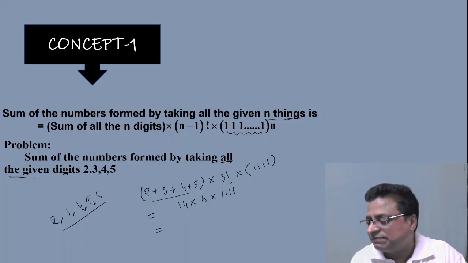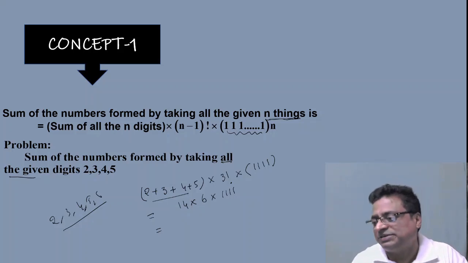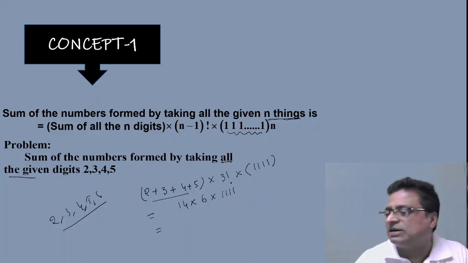Since it is a 5 digit number, first you write 2 plus 3 plus 4 plus 5 plus 6, into 5 minus 1 factorial, that is 4 factorial, into the number of ones, which is 5 ones you have to write. After simplification of that, you will get the answer directly.